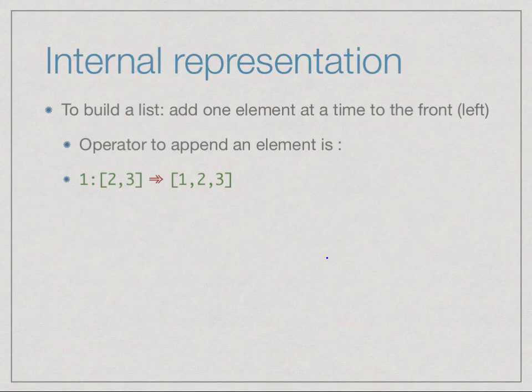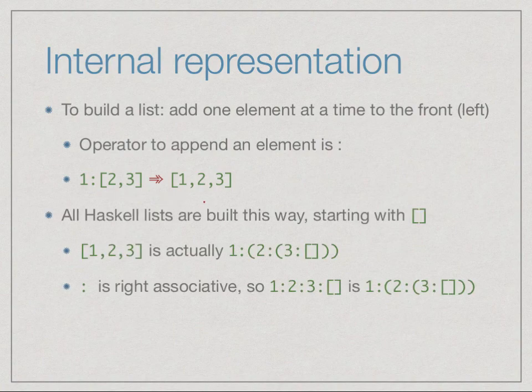Lists are built up in a very specific way in Haskell. Lists are built up by adding elements at the front, and this operator is denoted by colon. If I have a list and I want to put an element in front of it, I can put the colon and have the value in front. So 1 colon the list 2 3 gives me the list 1 2 3. In these notes, we will try to use this symbol to denote the fact that this expression returns this value. It's not an equality, but this expression is equivalent to this expression.